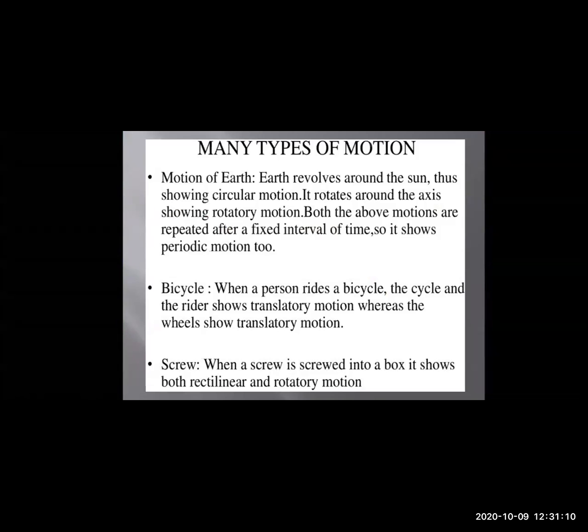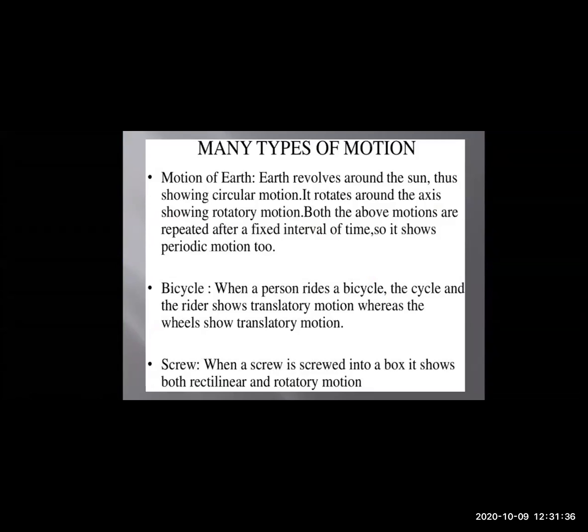Now, we have studied many types of motion in this lesson. Okay, motion of the earth. Earth revolves around the sun. That shows which type of motion? Circular motion. Rotating around its axis shows rotatory motion.